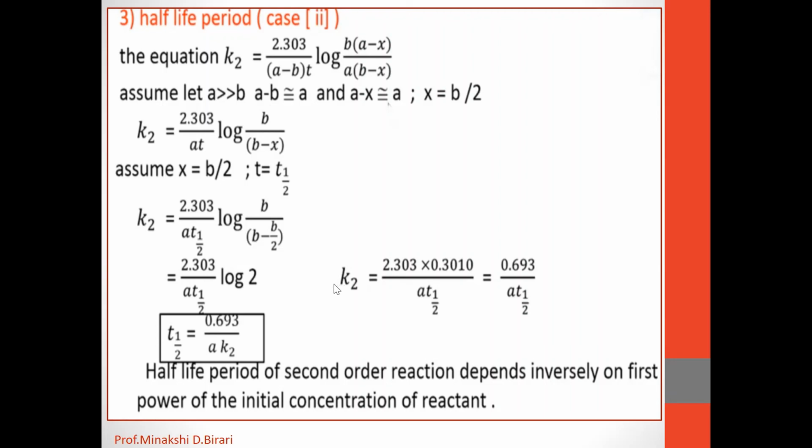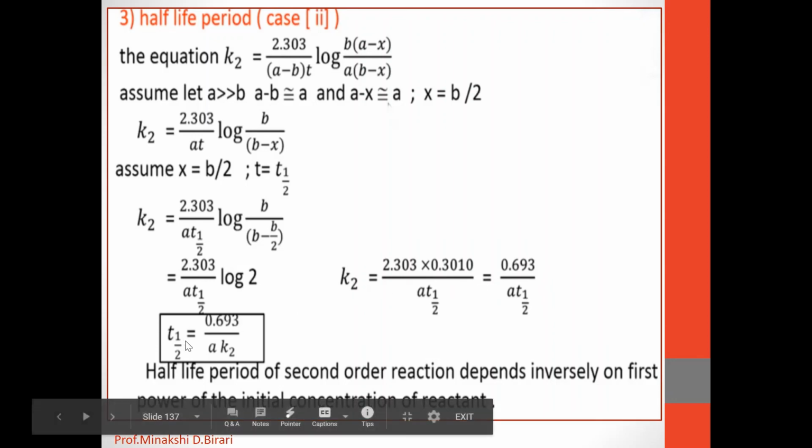Therefore, it becomes K2 is equal to 2.303 into 0.3010 upon A into T half, which is equal to 0.693 divided by A into T half. Therefore, T half is equal to 0.693 divided by A into K2.